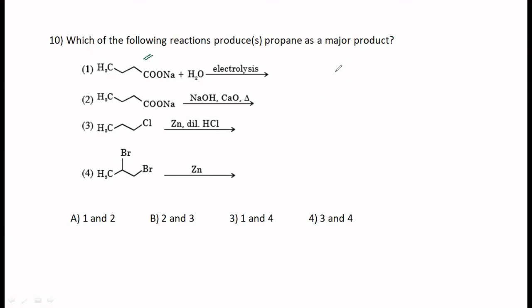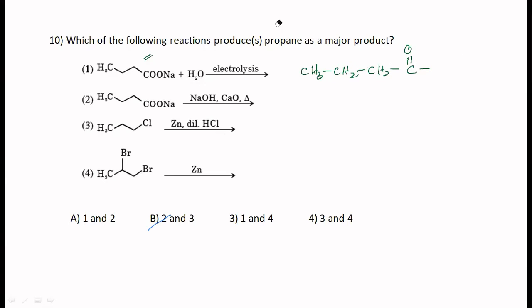In Kolbe electrolysis, it is going to form by a free radical mechanism. That is also important. CH3, CH2, CH2, C double bond O, O minus. At the anode, it is going to lose 1 electron and it is going to become a free radical.